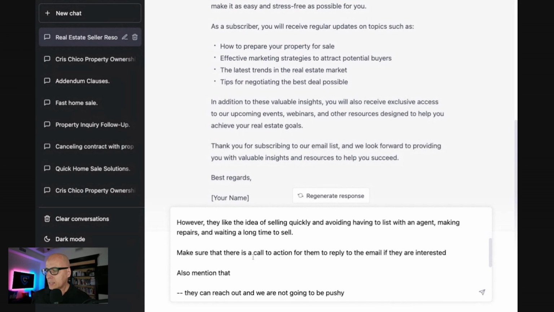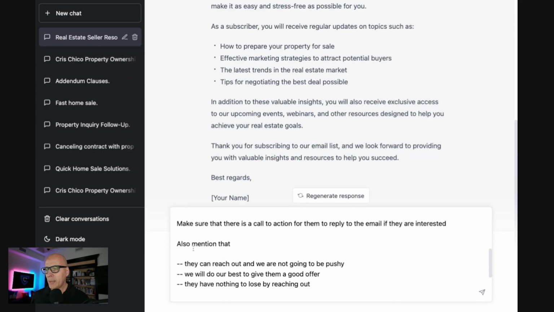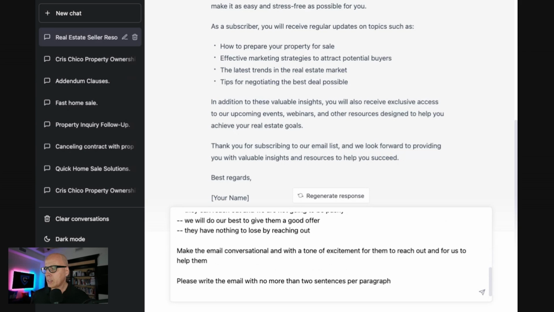Make sure that there is a call to action for them to reply to the email if they're interested. Also, mention that they can reach out and we are not going to be pushy. We will do our best to give them a good offer. They have nothing to lose by reaching out. Make the email conversational and with a tone of excitement for them to reach out and for us to help them. Please write the email with no more than 2 sentences per paragraph.